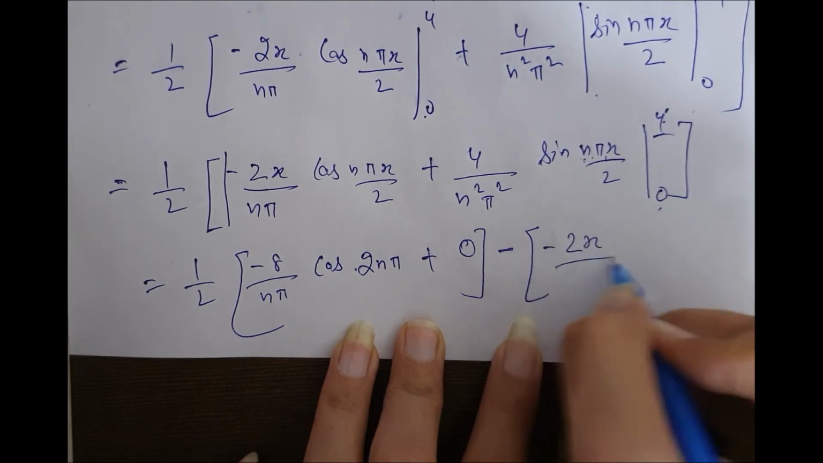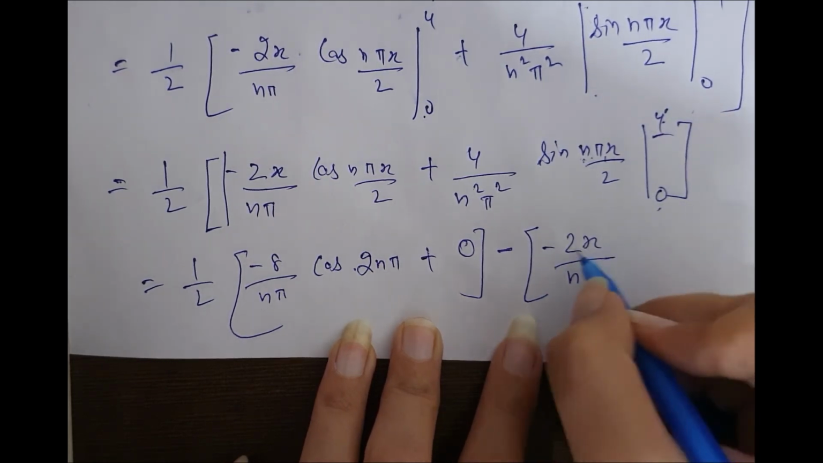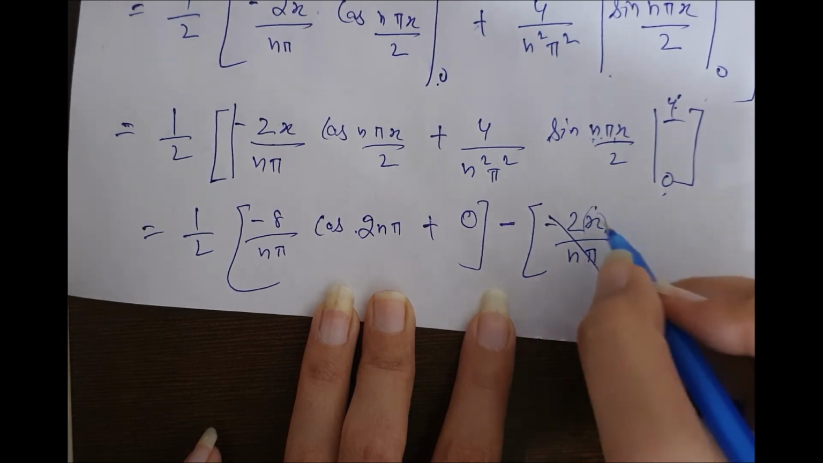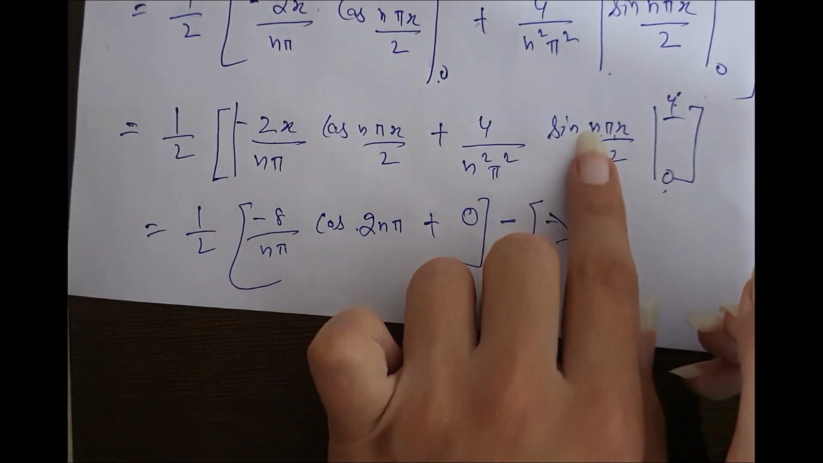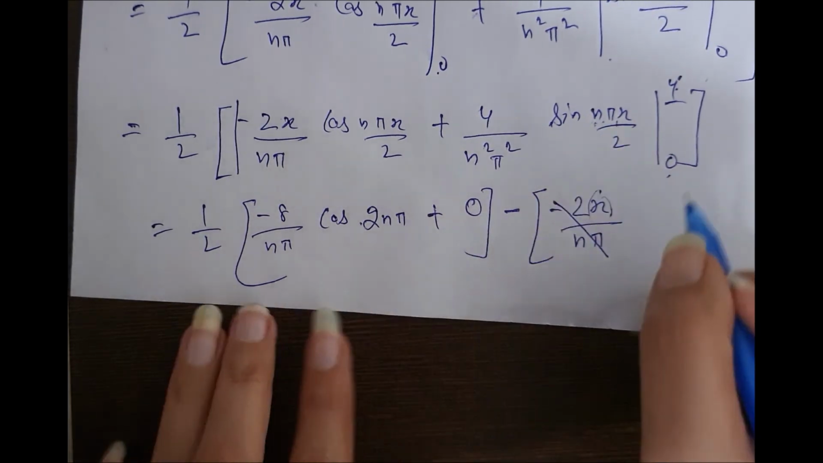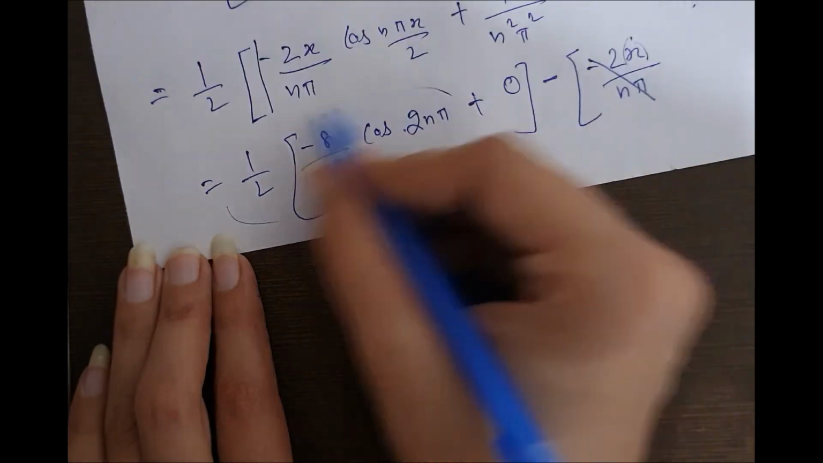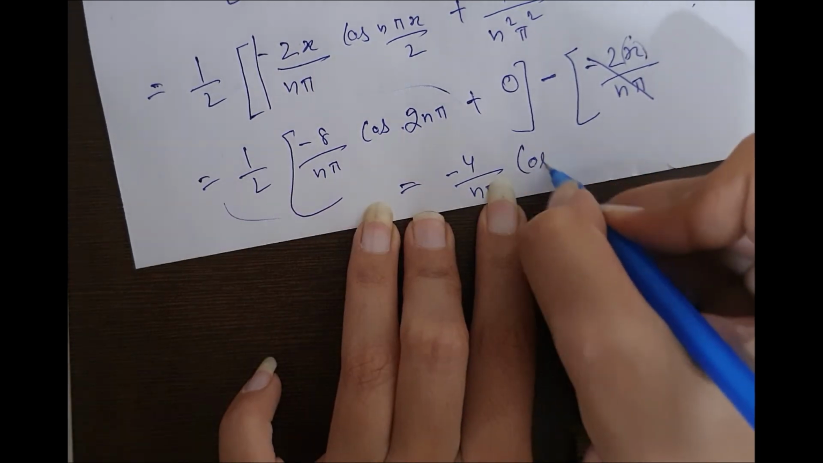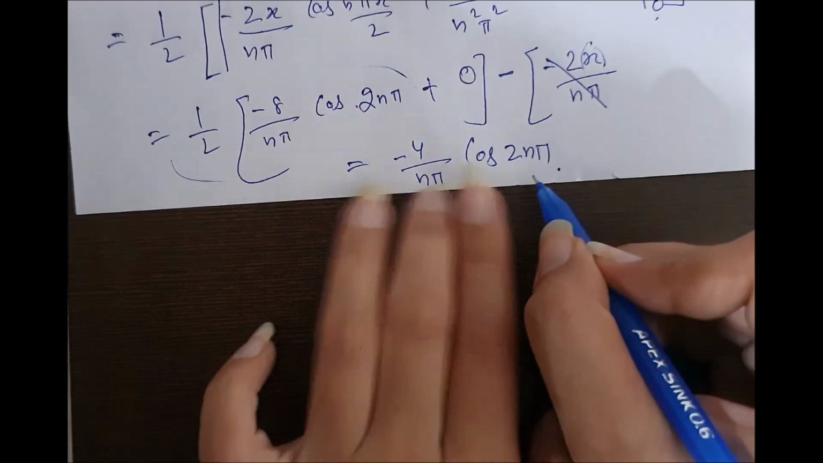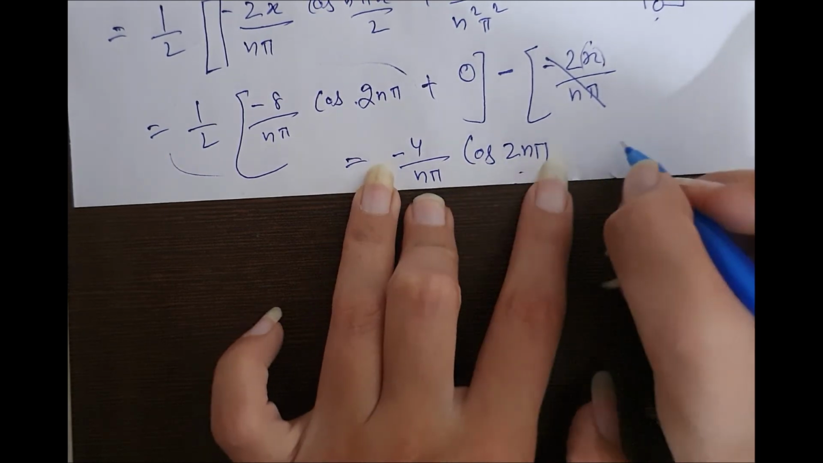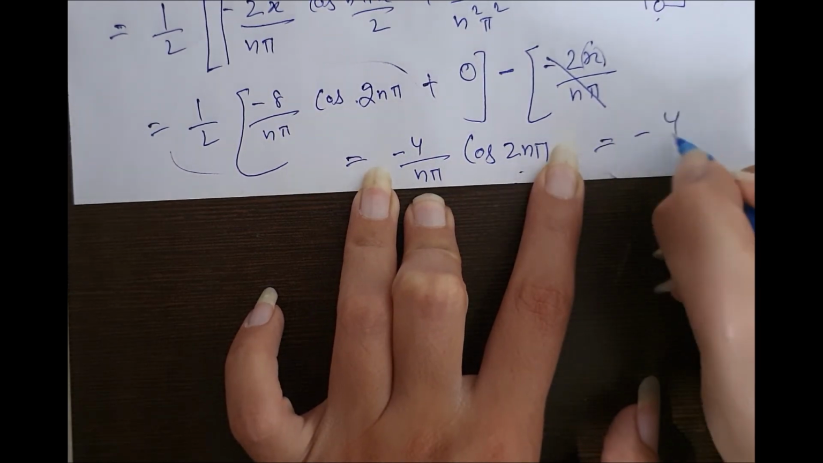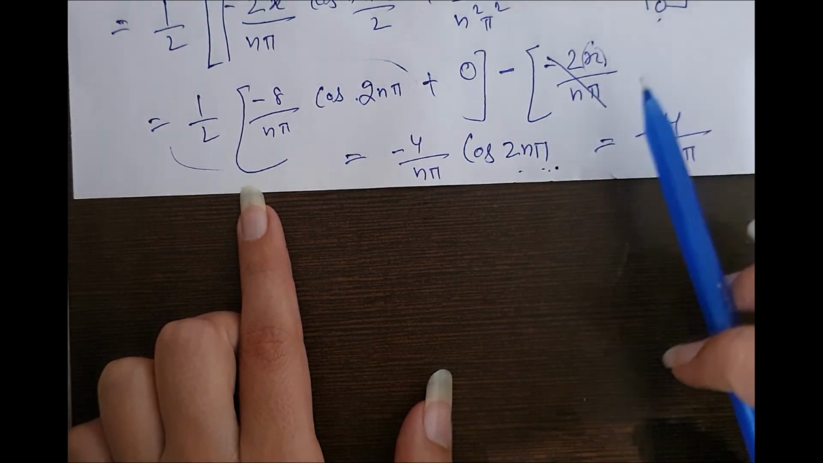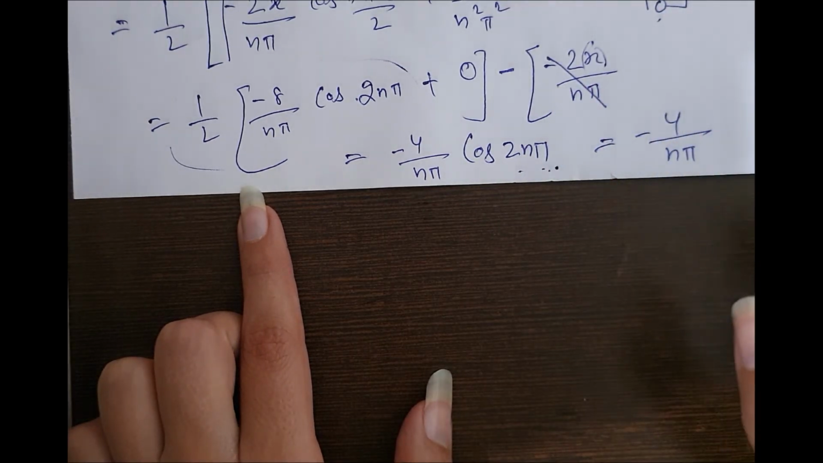Here if we put 0 here also, it will also be 0. So this will also get cancelled. If we put 0 here, sin 0 is 0. So we are left with only this term. It will be minus 4 upon n pi cos 2 n pi. Cos 2 n pi will always be 1. So the answer is minus 4 upon n pi. So you can see that with changing limits, the value of the function will also get changed.